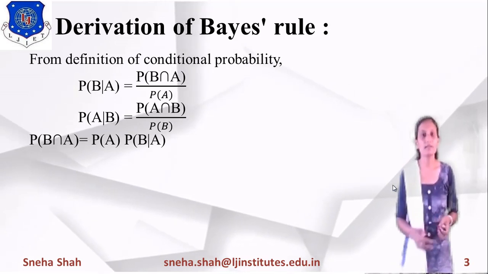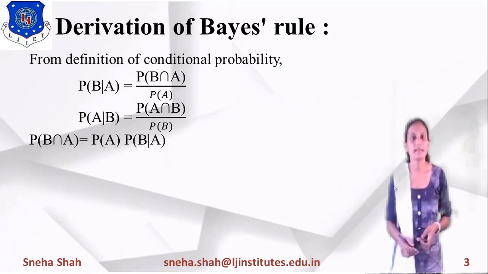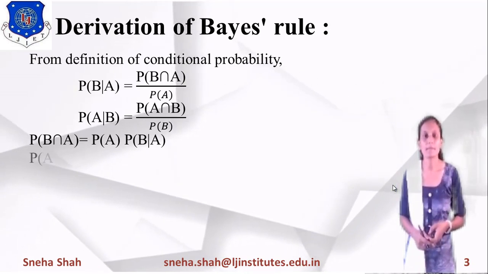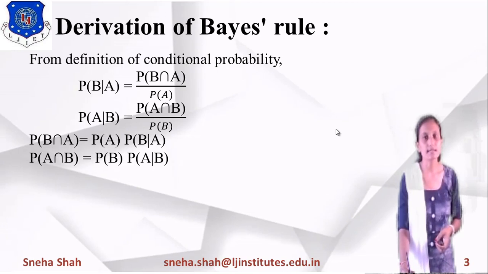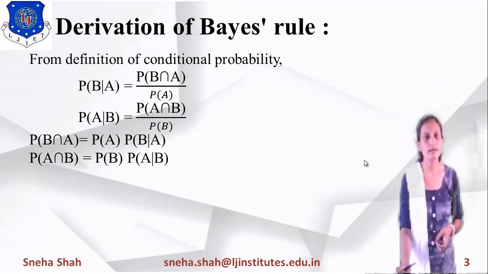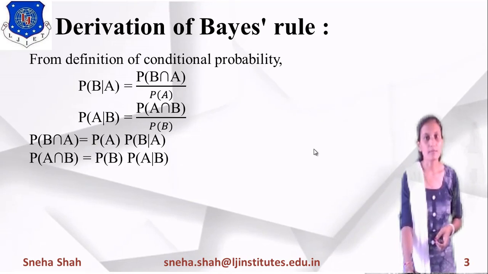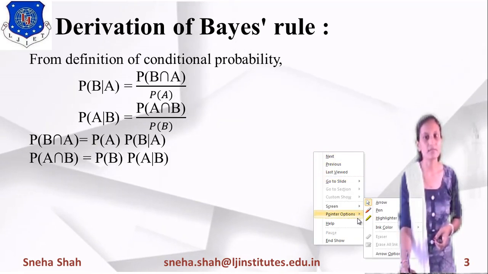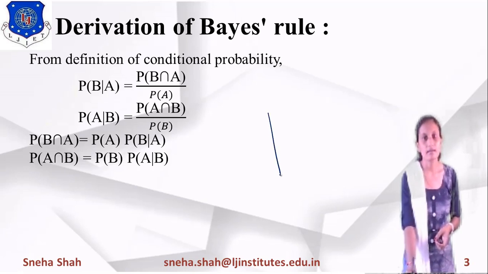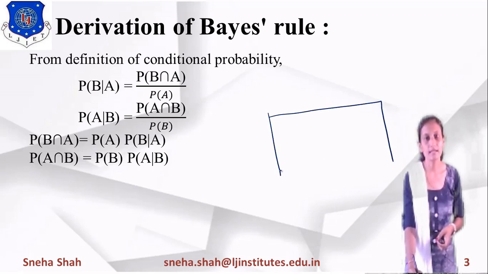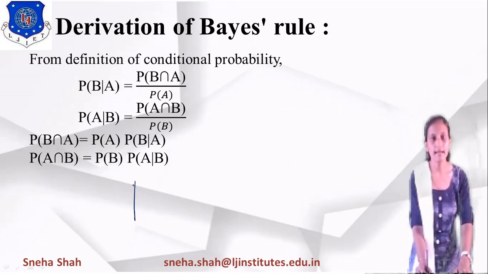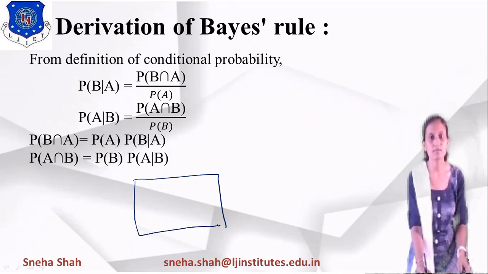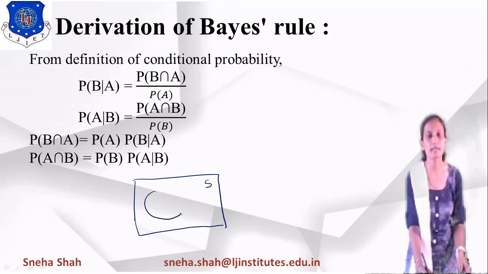Now if we derive the value of probability of A intersection B, it equals probability of B into probability of A given B. From this, the next rule arises: the probability of A intersection B and the probability of B intersection A have the same value. How? It can be found by a Venn diagram. Suppose I take one Venn diagram with two events. This one is the sample space, this one is event A and this one is event B.